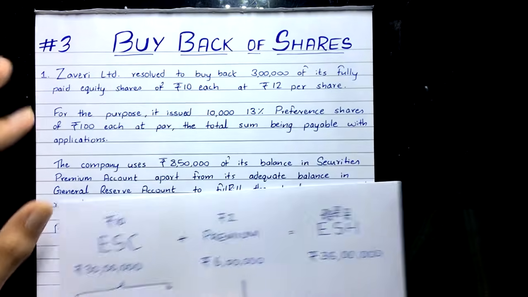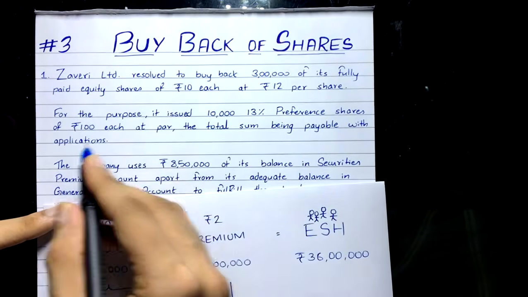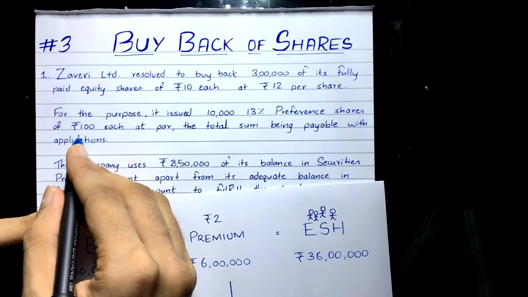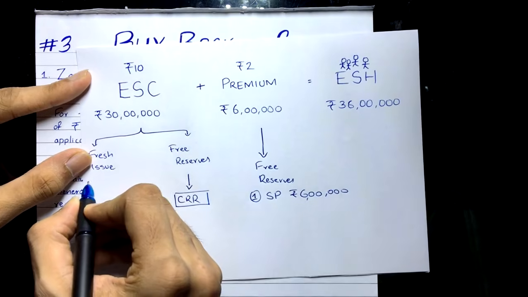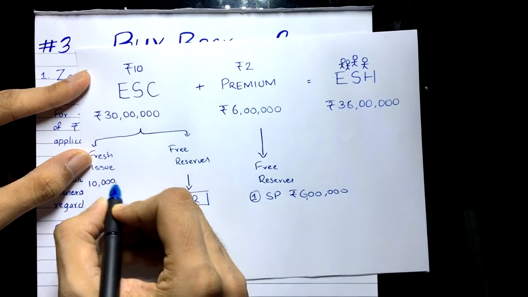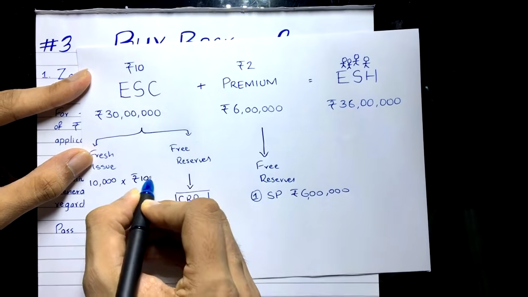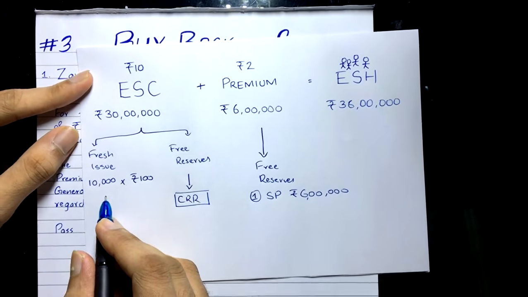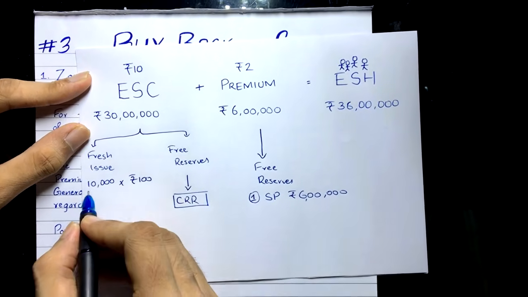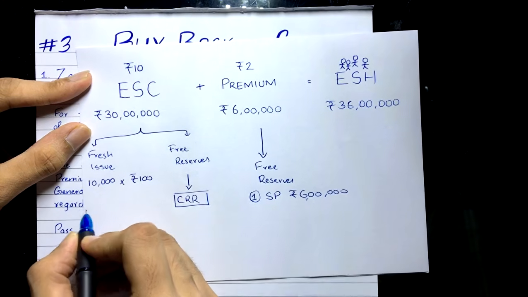So now here they have said 10,000 preference shares are being issued at the face value of 100. 10,000 shares at rupees 100. So that means how much money is coming into the company and how much capital is being replaced? Simple, 10,000 into 100, that is equal to 10 lakh.